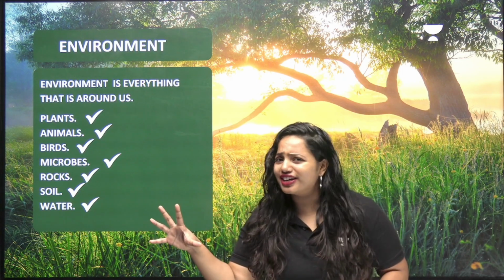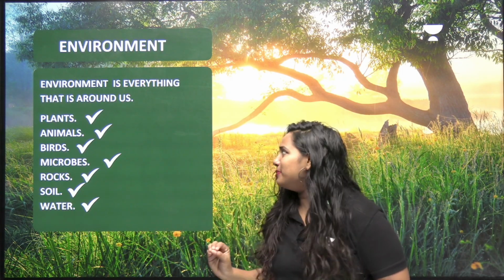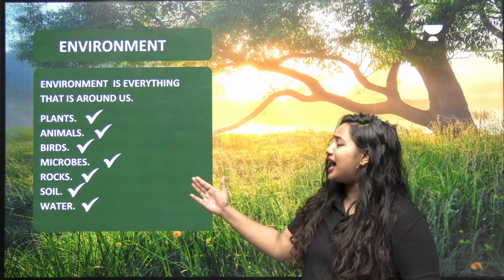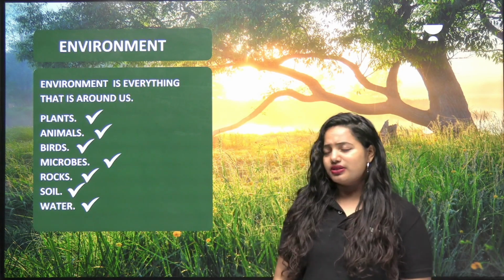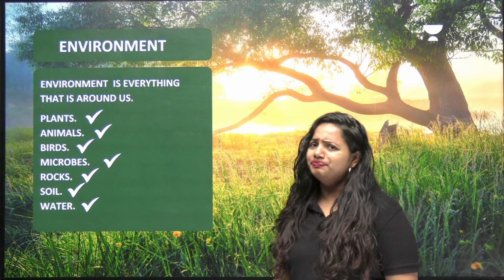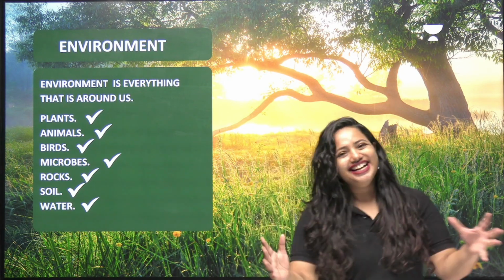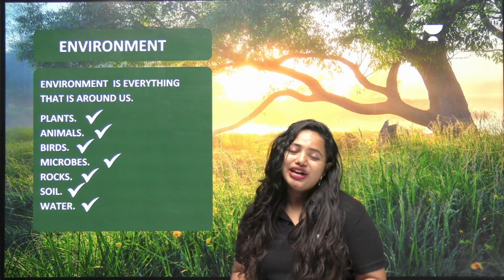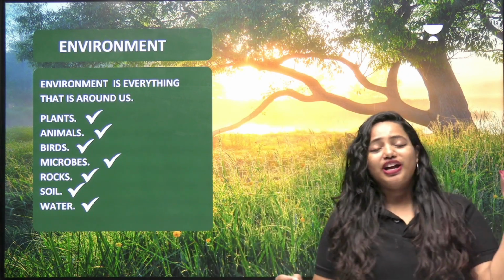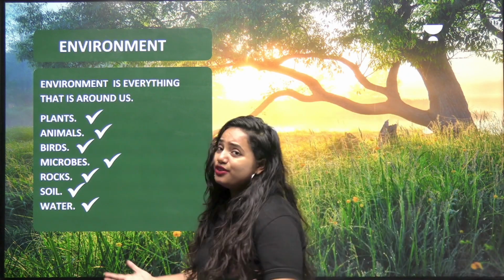What are biotic factors? Living, right? So that means plants, animals, birds and microbes all come under the category of biotic factors. What about rock, soil and water? They are non-living, right? Yes. So these are considered as abiotic factors. Clear? So this is how we have to talk about environment to support life on Earth.